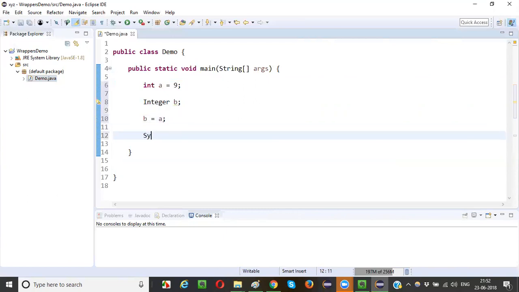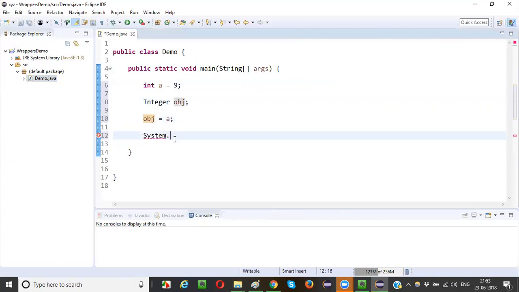This is nothing but an object, guys. You can even give a short form. Instead of giving b, I will give object so that you can understand. So int a is equal to 9. If I have to use the value stored in this variable a as an object, I have to use Integer, because this is int data type. Integer wrapper class I need to use. So to this reference, I need to assign the value which is stored in a. So now the primitive data type value is getting converted into an object, guys.